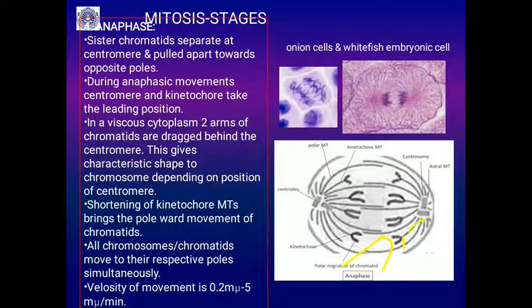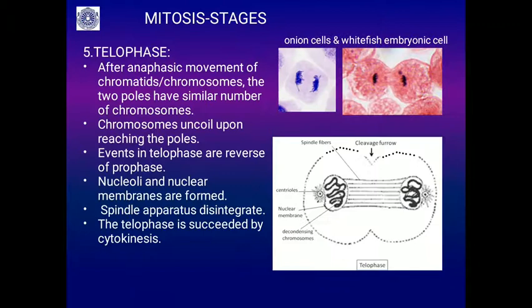The microtubules attached to the kinetochore shorten due to depolymerization, and that brings the poleward movement of the chromatids. All chromatids move to their respective poles simultaneously, at the same speed. The velocity of this movement is about 0.2 to 5 micrometers per minute. This is in the onion cell, and this is in the whitefish embryonic cell, anaphasic movement.